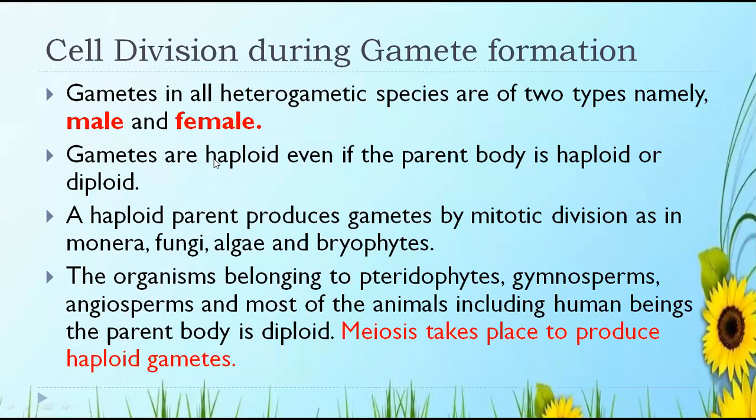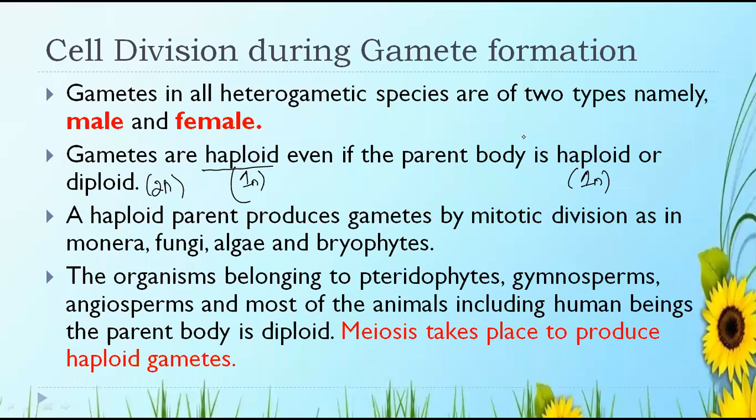Gametes are haploid even if the parent body is haploid or diploid. So this is what you have to remember now. What do you mean by it? Gametes are haploid. Haploid means only one set of chromosomes is present in the gametes, even if the parent body is haploid or diploid, 1N or 2N. Gametes are always haploid. This is what you have to always remember, students.